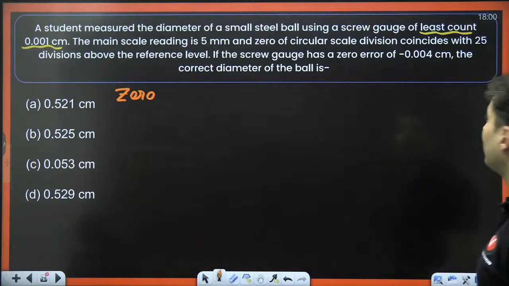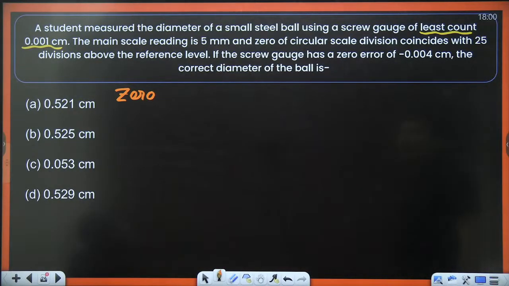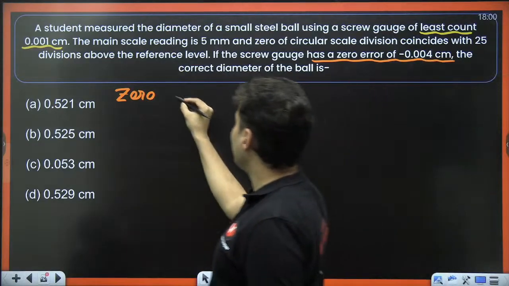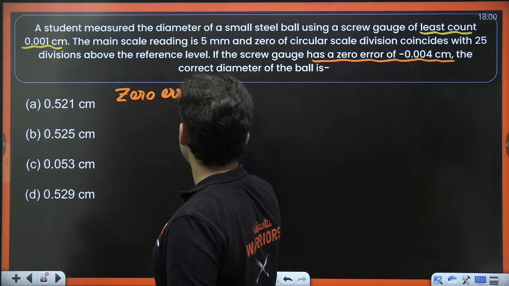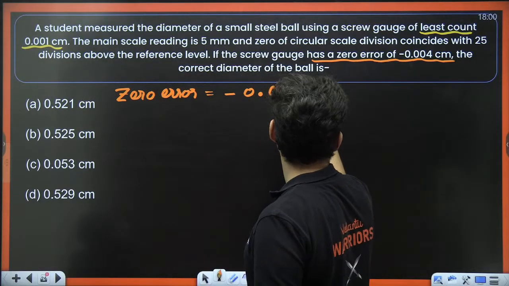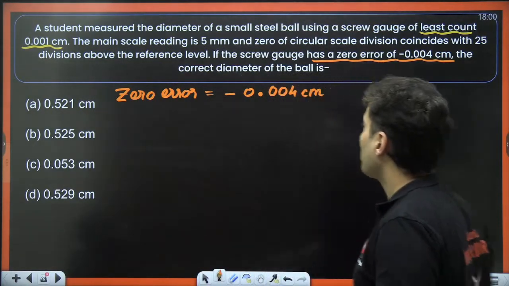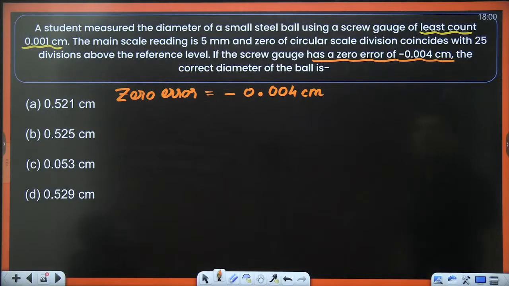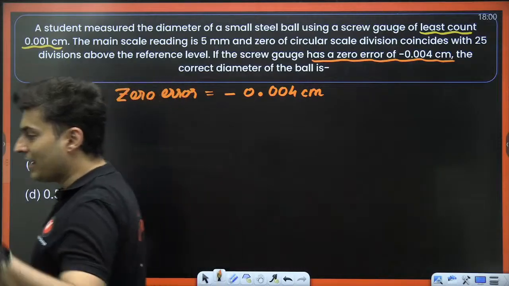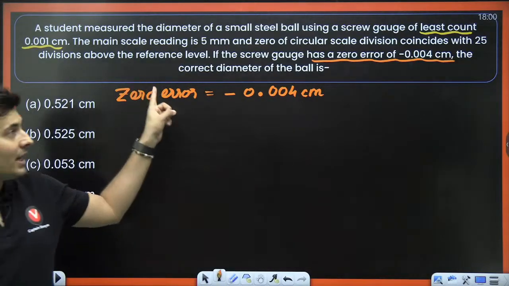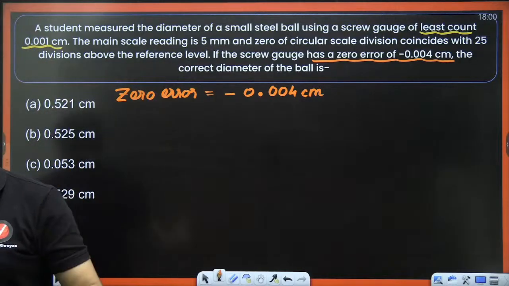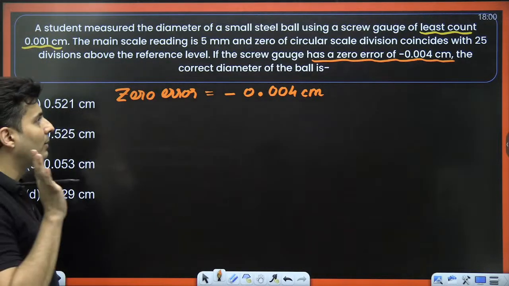The zero error is basically minus 0.004 of a centimeter. I think over here what we need to do, every calculation is in centimeters, not in millimeters, so be careful about it. Just be a little bit careful about it.